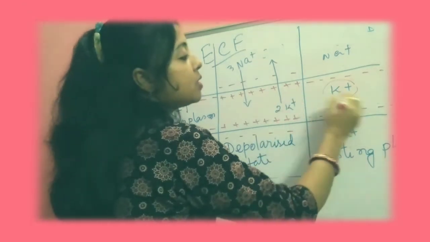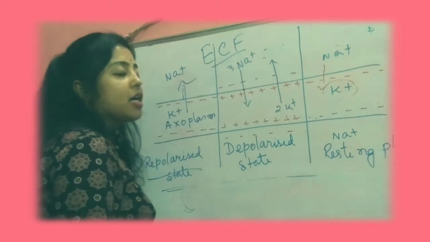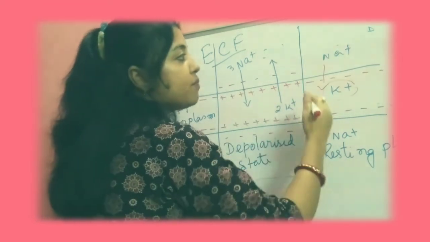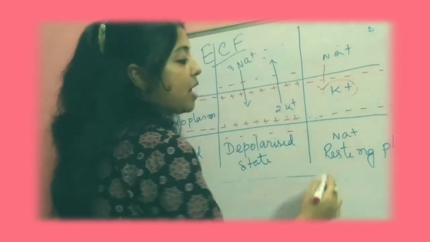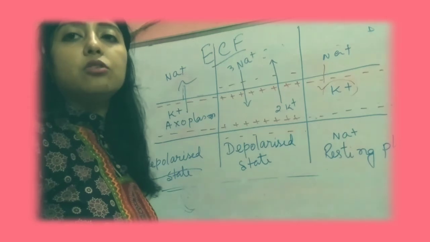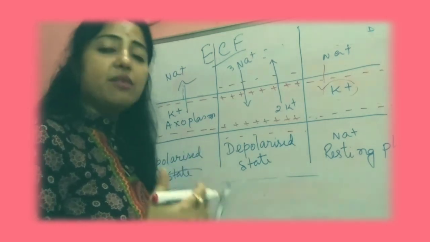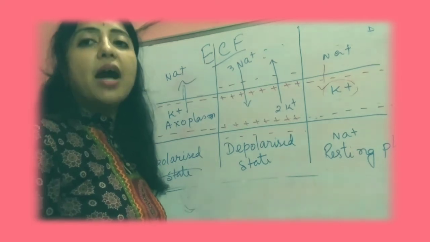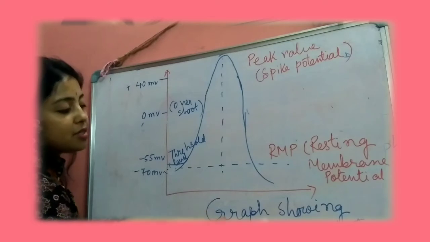So at that time, inside the membrane, potassium will be entering the exoplasm, and again 3 sodium will be coming out to the ECF, and at that time the 35 MV or 40 MV will be changing to minus 70 MV. That is, positive to negative.